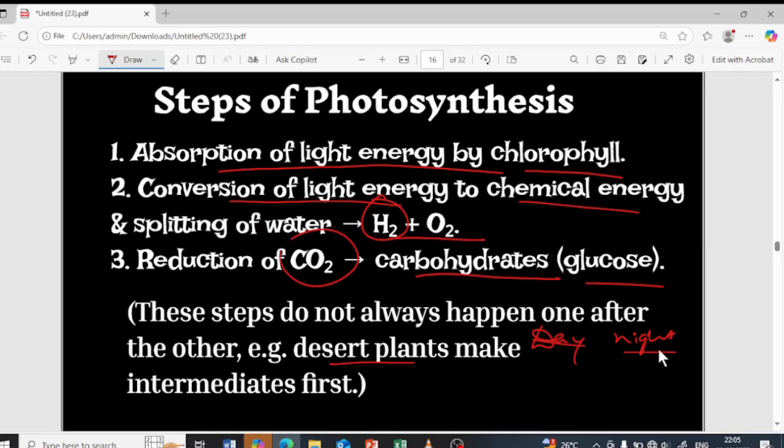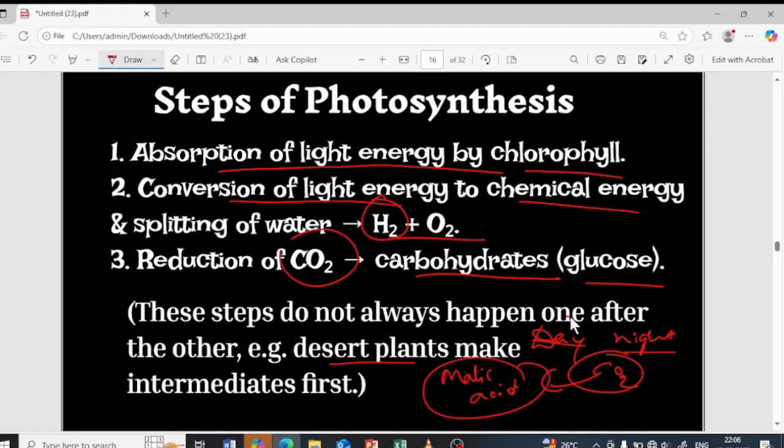That is the reason that during the night time the stomata is opened and the carbon dioxide is taken up during the night. After taking up that carbon dioxide, they form an intermediate product, the middle product called malic acid. Okay, malic acid is formed.